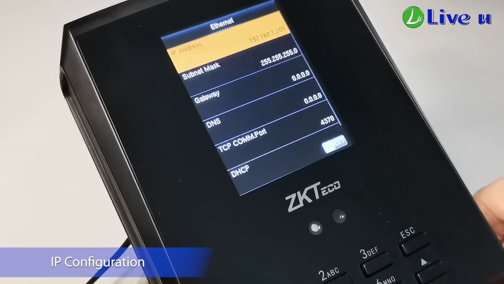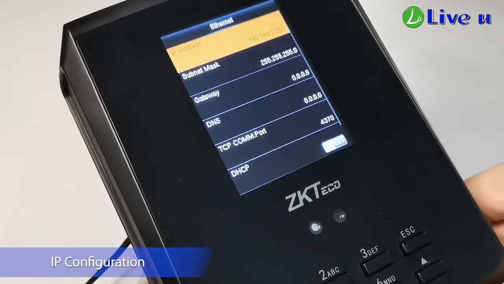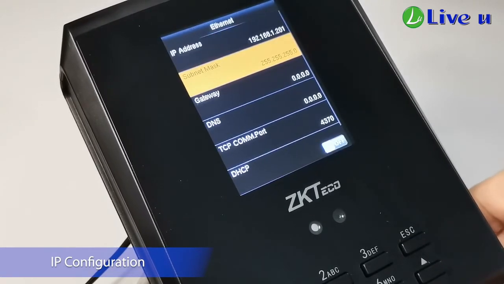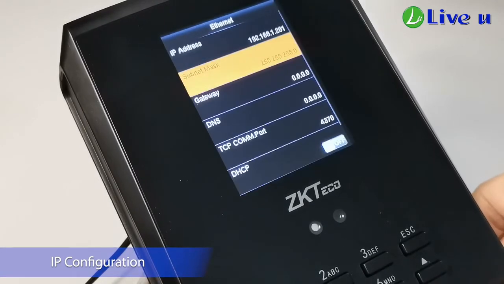Go to IP address and set the IP address to 192.168.1.200. Then subnet mask should be 255.255.255.0, then click OK/confirm.